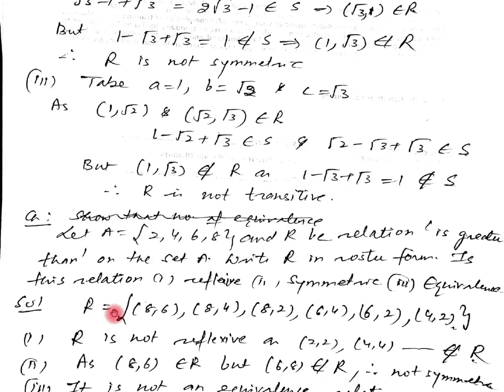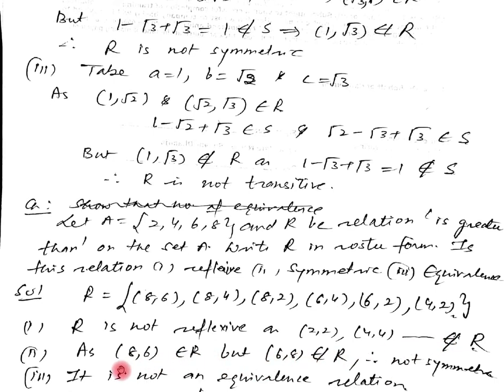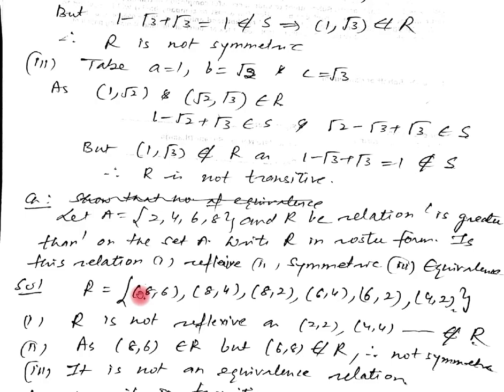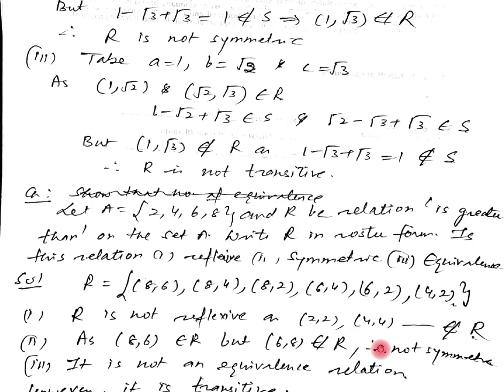Now we have to check whether it is reflexive. R is not reflexive as (2, 2), (4, 4), pairs like these are not there in R. Therefore, it is not reflexive. Now you have to check the symmetry. As (8, 6) belongs to R, but (6, 8) does not belong to R, so it is not symmetric.